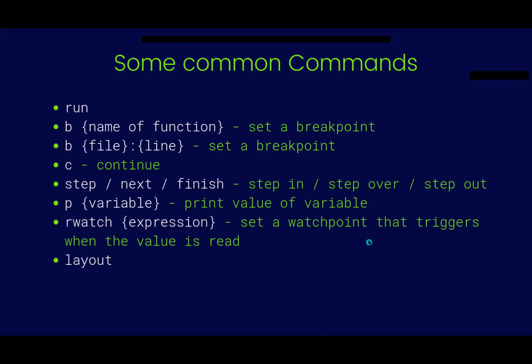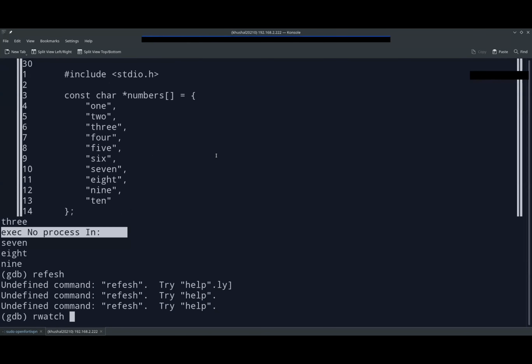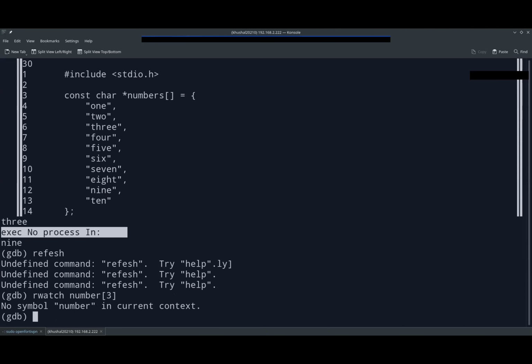So let's do it in a practical way. Let's just say rwatch and stop when the number 3 is called, let's do that.